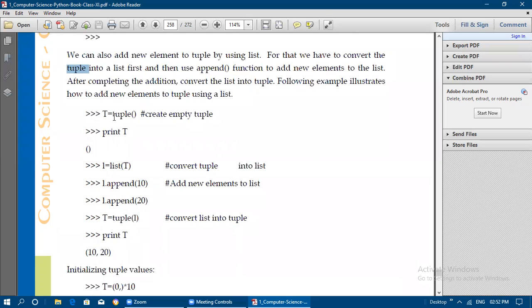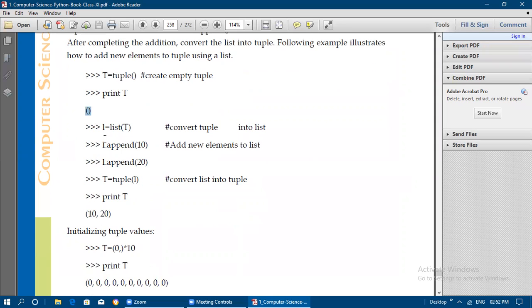First we are creating the empty tuple. So print t, it is an empty tuple. Now that tuple is going to be converted to a list. So we give t within the parentheses of list; now explicitly we are converting this tuple to a list. Now L is going to be used in order to add elements. Here we have converted the tuple to a list. Now in that list we can use the append method to add elements one by one.